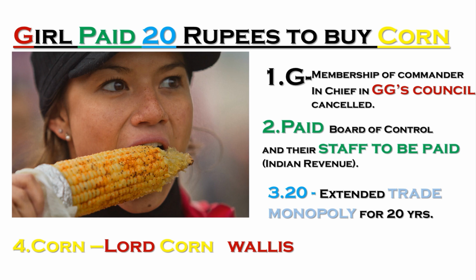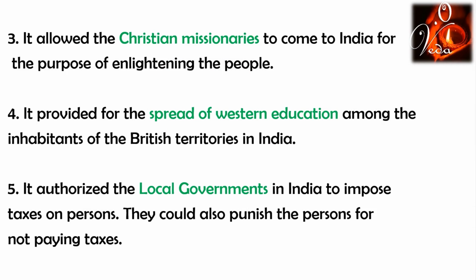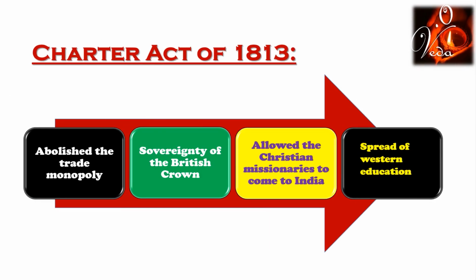Now let's quickly revise the Charter Act of 1813. How many features? There are 5 features for this act. Points you need to remember from this act of 1813 are: abolished trade monopoly, sovereignty of the British Crown, allowed Christian missionaries to come to India, spread of Western education.